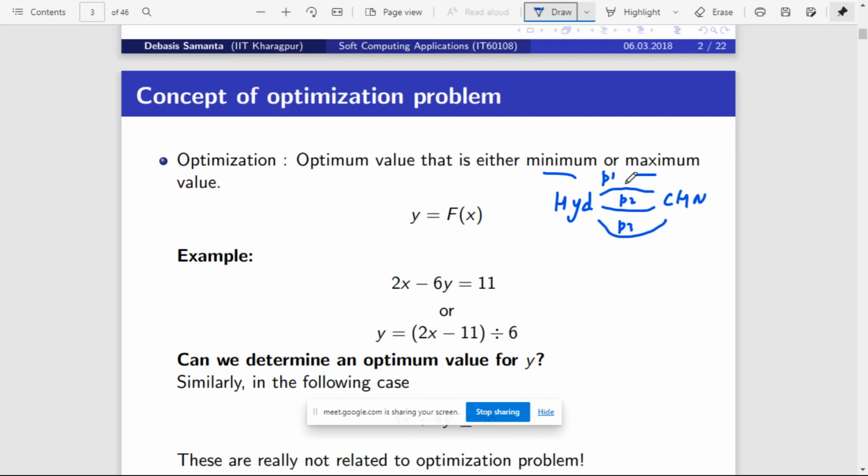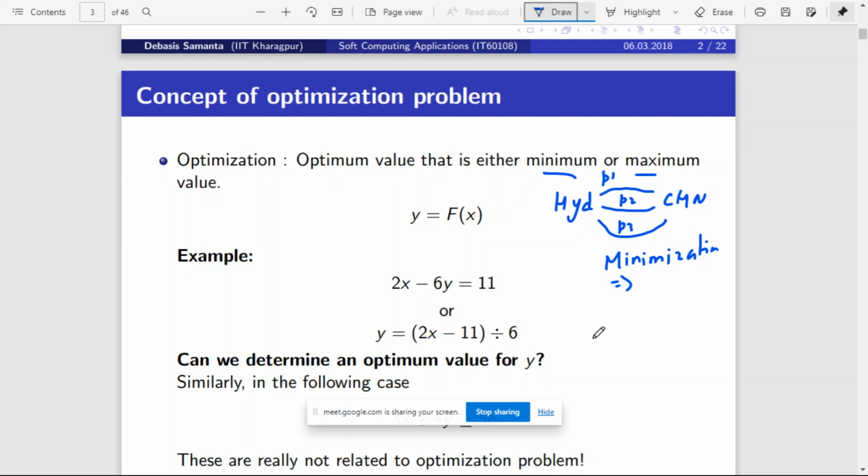So here our objective is to reduce the time, to reach the destination as quickly as possible. This is called a minimization problem. Here we want to minimize the result.